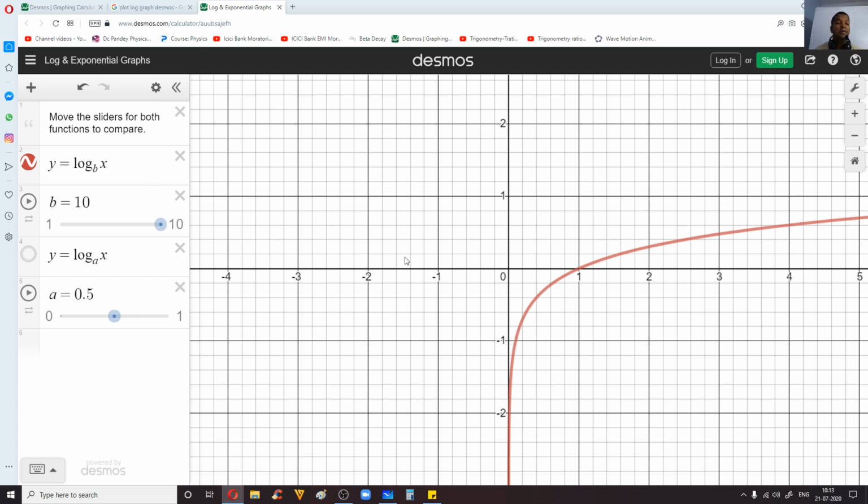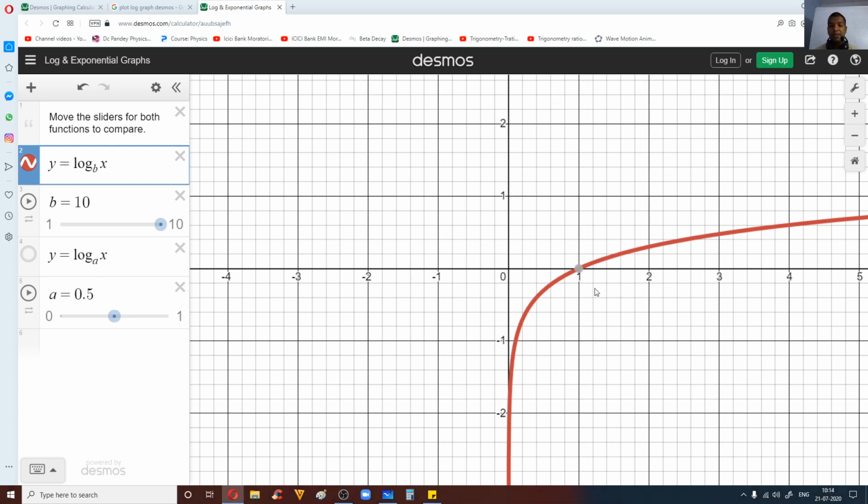Now look at that red graph, just follow the mouse pointer here. The red color graph is showing you y is equal to log x to the base b. I hope you can see the mouse pointer, right? Here I have taken b as 10. So if b is equal to 10, you know it is a common logarithm. All right, fine.